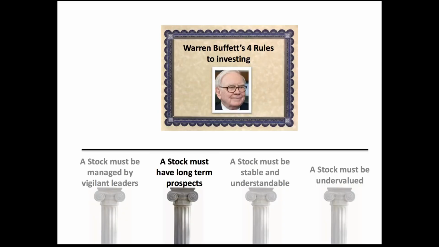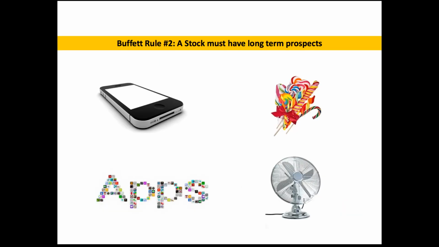So let's get started. Okay, so here we are at the second rule, a stock must have long-term prospects. As we look at these 4 different items up on the screen, let's go item by item and predict whether this is still going to be something that we see in 30 years from now. The year in 30 years from now is going to be 2042.